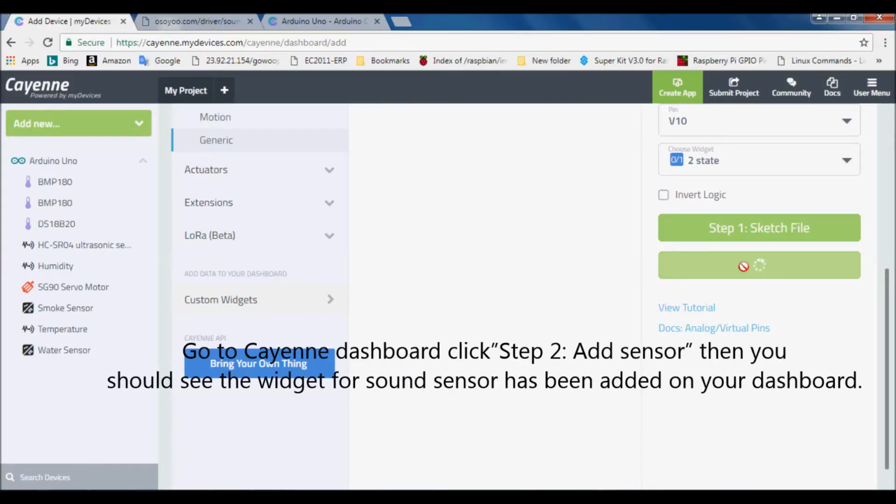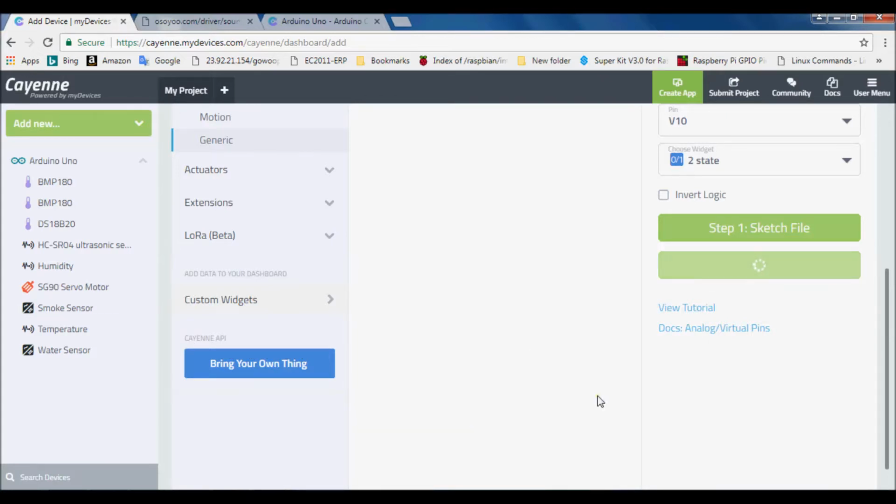Go to Cayenne dashboard, click Step 2, Add Sensor, then you should see the widget for the sound sensor has been added on your dashboard.